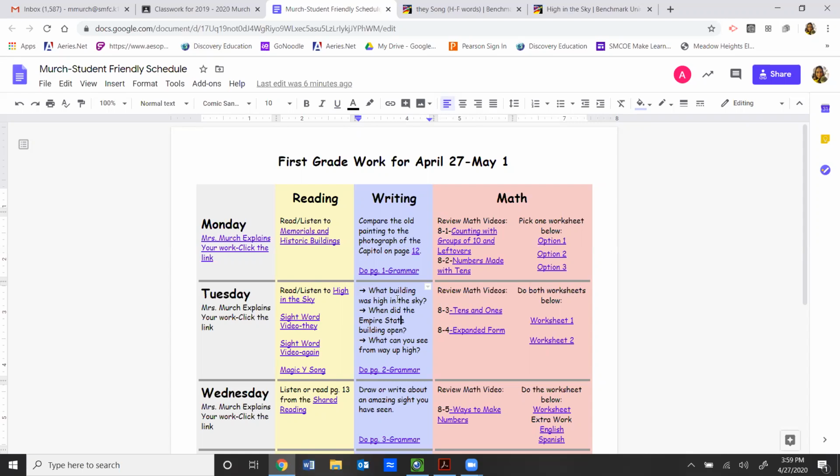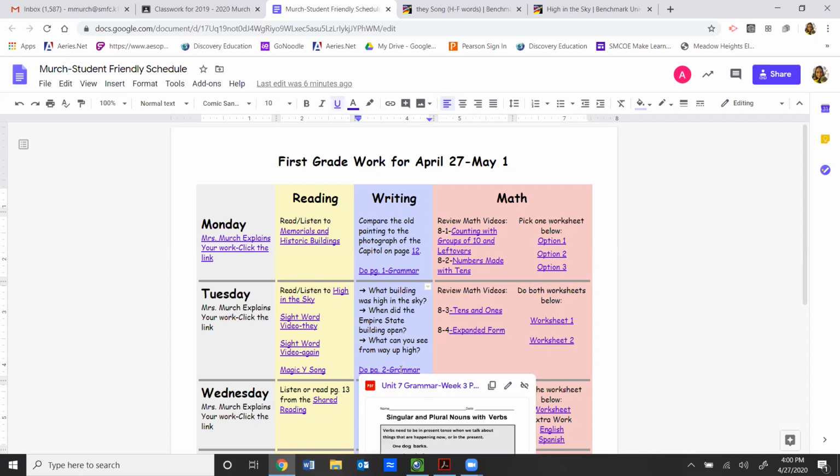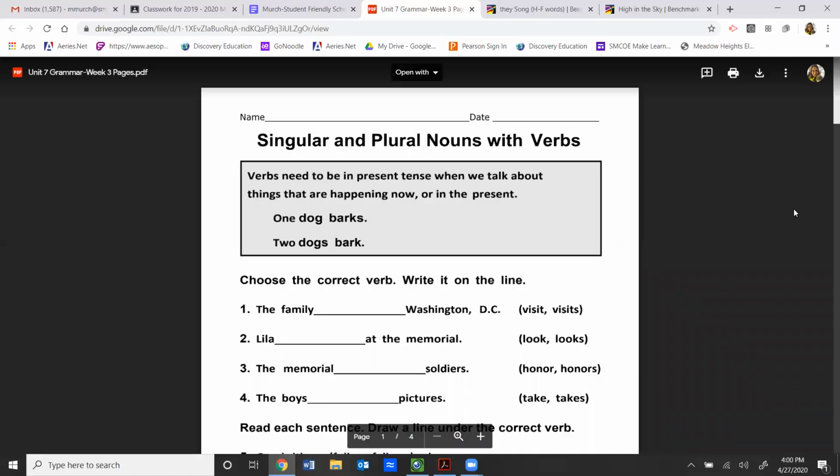And that last question is not something necessarily from the book, but when you look up, what can you see from way up high? Okay, next thing is the grammar. So when you click on that link, a preview for the grammar pops up. You can click on that. If you already have it printed out, then you can find that page. You don't have to print it out.